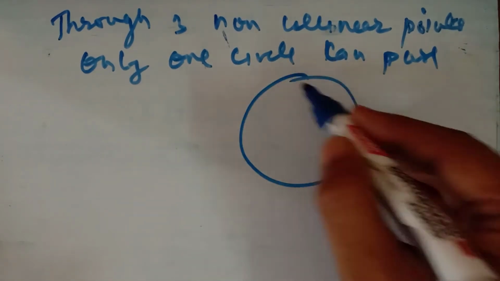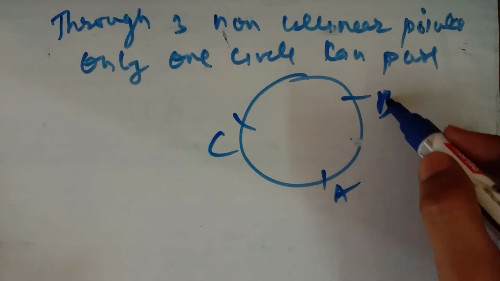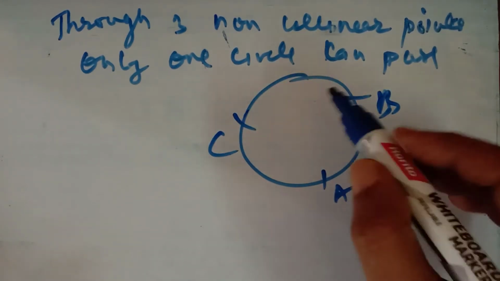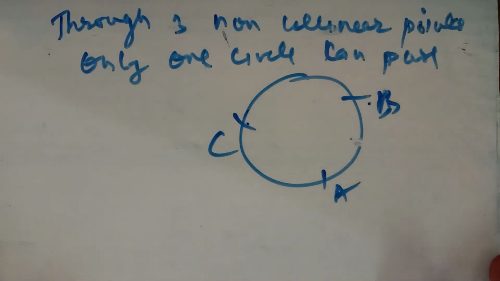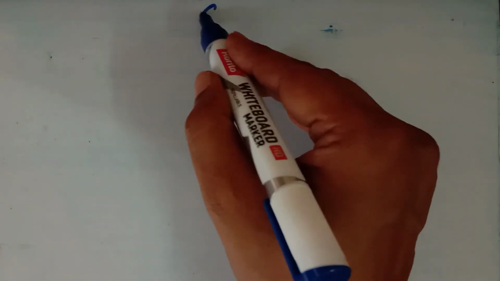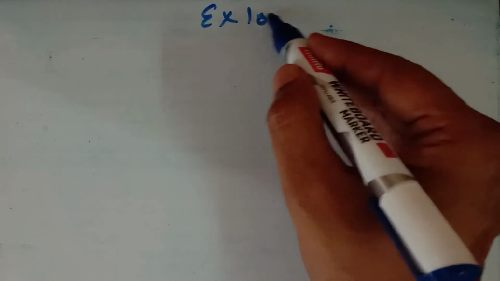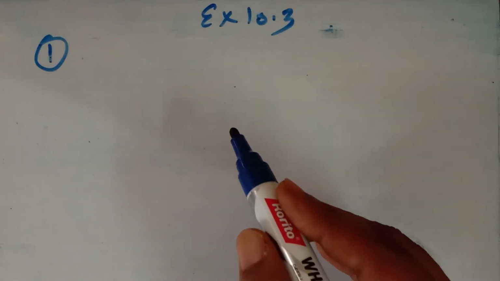Means 3 non-collinear points, suppose A, B, C. Then only one circle can pass through them, not another. If you want to make another circle from here, it will be only the same circle we can draw. So this is the axiom you have to learn. You know what an axiom is? A self-evident truth. So in exercise 10.3, question number 1, it is asked, draw different pairs of circles.